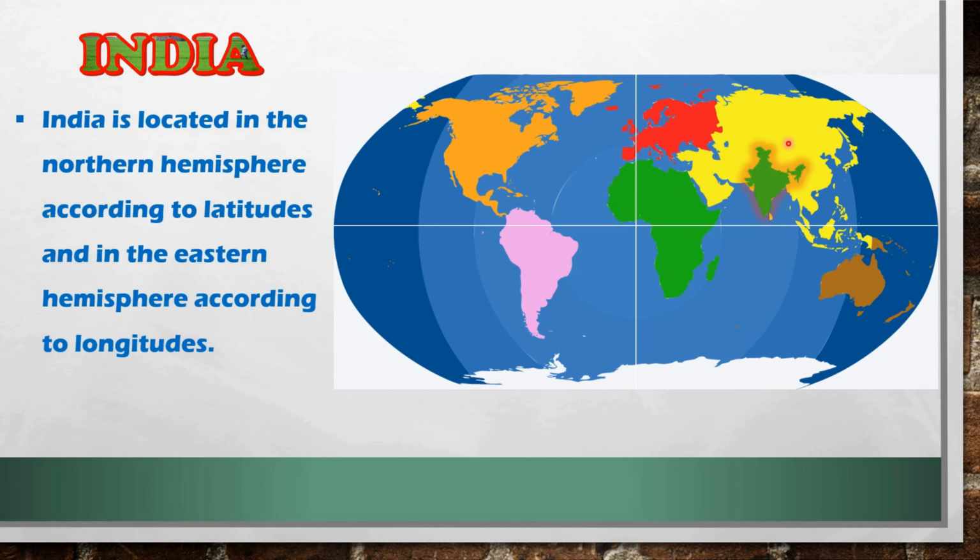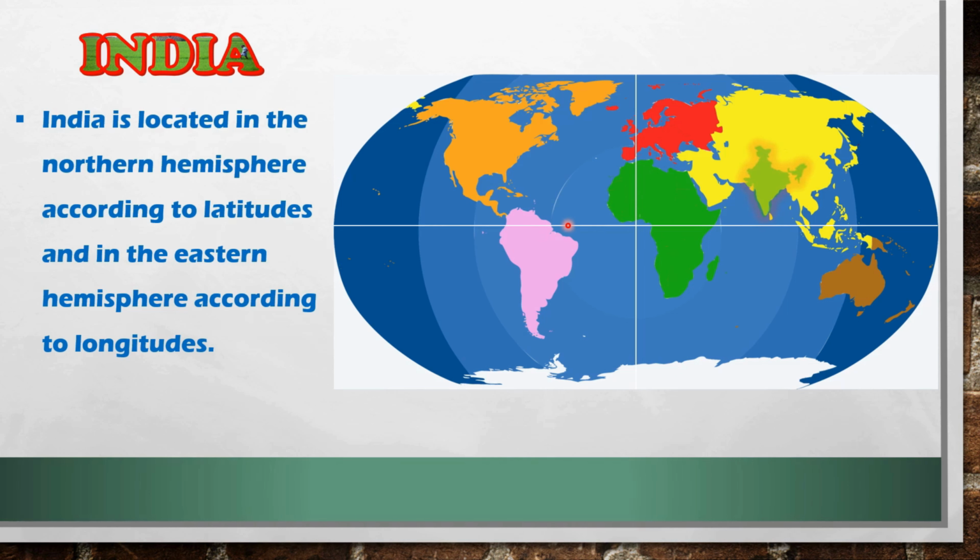India is located in the northern hemisphere according to latitudes and in the eastern hemisphere according to longitudes. This is northern hemisphere and this is southern hemisphere.